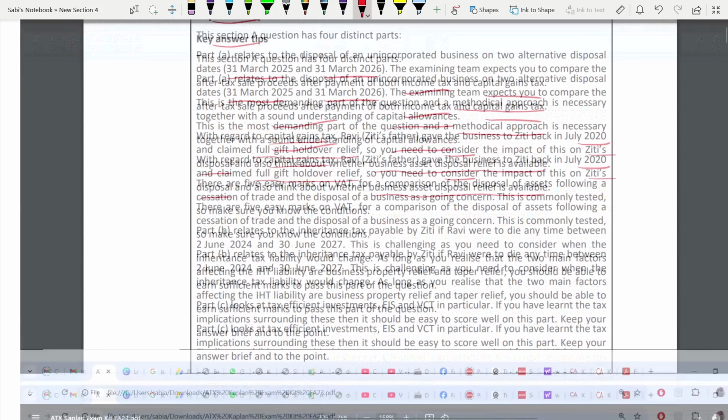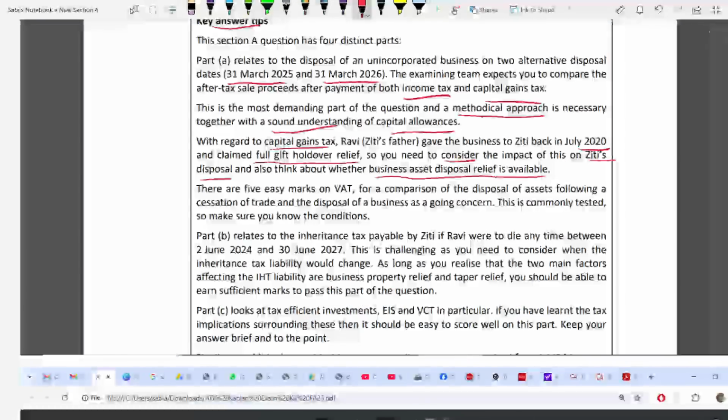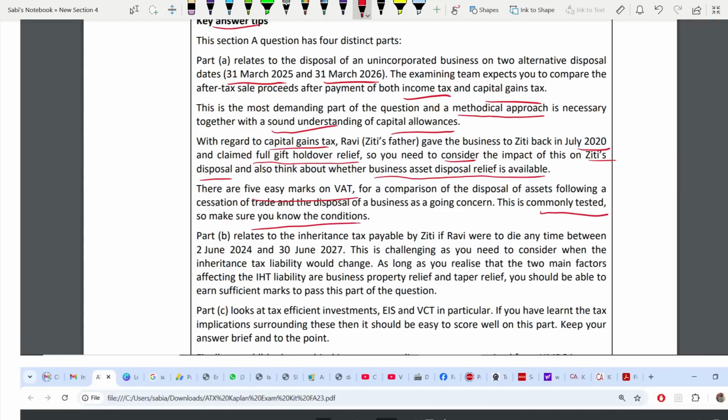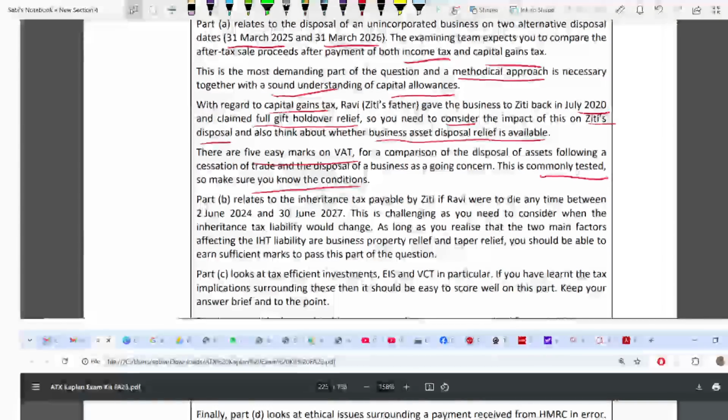Okay, and for VAT, there are 5 easy marks. When we are ceasing the trade versus when we are selling the business as a going concern, what is the impact on the VAT? This is commonly tested, so make sure that you know the conditions. Commonly tested, common area. Part B, inheritance.